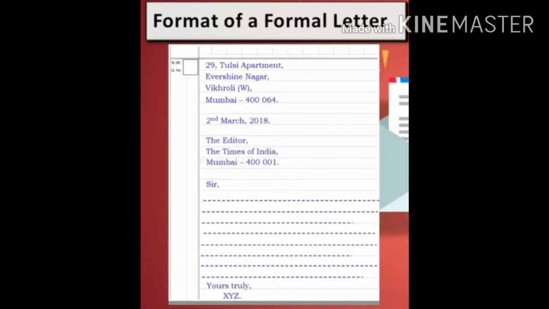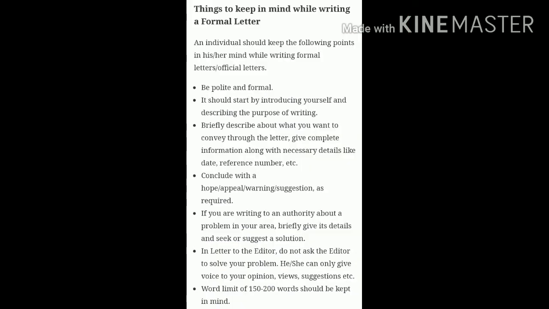Now let's understand some other important things about the letter. Be polite and formal. It should start by introducing yourself and describing the purpose of writing. Briefly describe what you want to convey through the letter. Give complete information along with necessary details like date, reference number, etc. Conclude with a hope, appeal, warning, or suggestion as required.